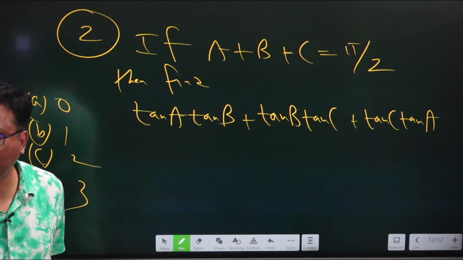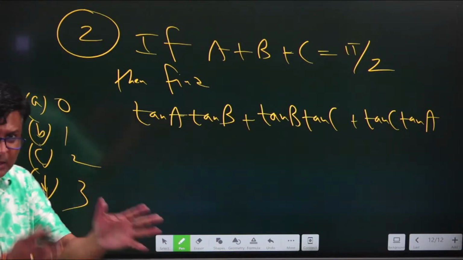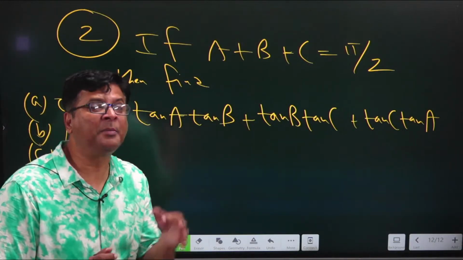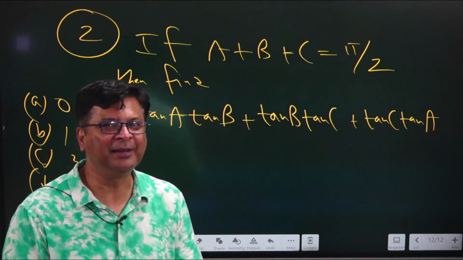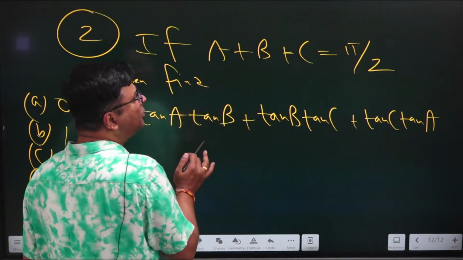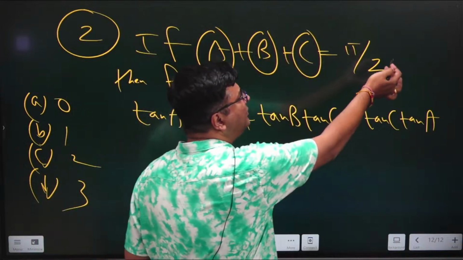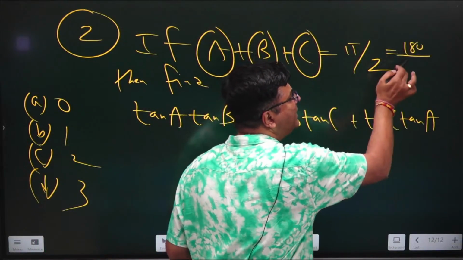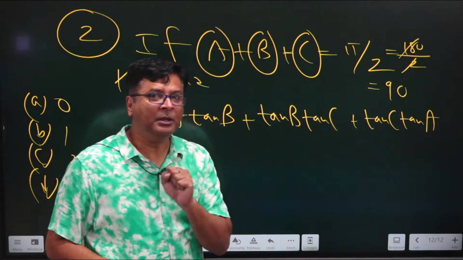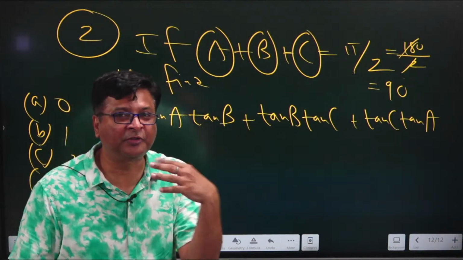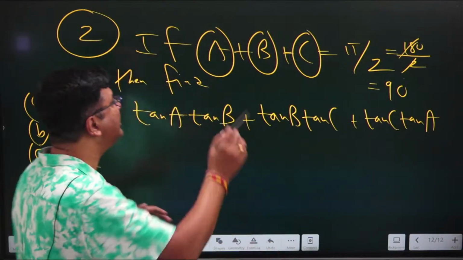Okay, fine. So again the same boy, Dev Pratap Singh Chaudhary, has given the answer as 3. Might be he has understood this method properly, or might be he has done this method from somewhere else earlier. These are the 2 possible reasons which I can find. Now how are you going to do it? See, these 3 angles when added together are going to give you pi by 2. Just now I have told you pi is 180, divided by 2 it will give you 90. So from your table, you have to search for a few angles whose sum can be equal to 90 degrees. And the best possible choice which comes to my mind is 30, 30 and 30.